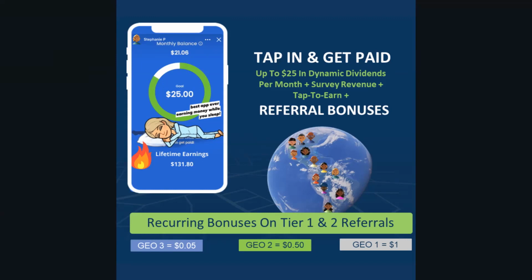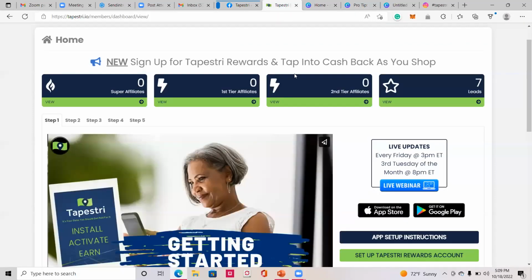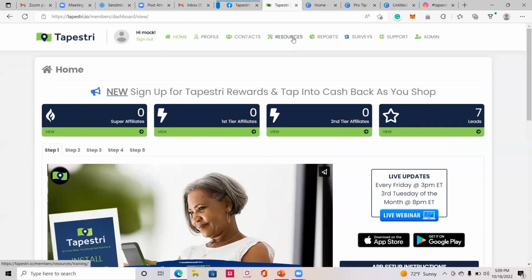But I want to share with you guys, how many of you have gotten into your back office lately to look at some of the new resources that you have access to? So as an affiliate, the app is free. Anybody can use it, whether they're an affiliate or not. That does not matter. Everybody should have Tapestri on your phone. Make sure as an affiliate that you're using the same email on your Tapestri app account that you use on your Tapestri affiliate account. Those are two individual accounts.